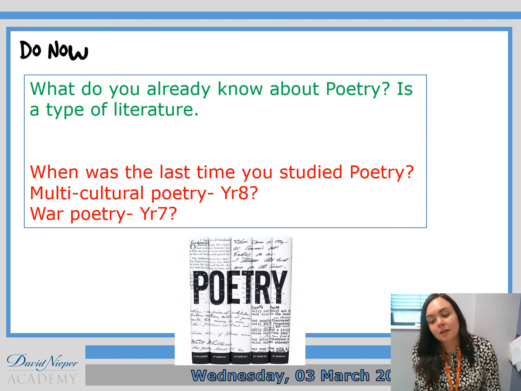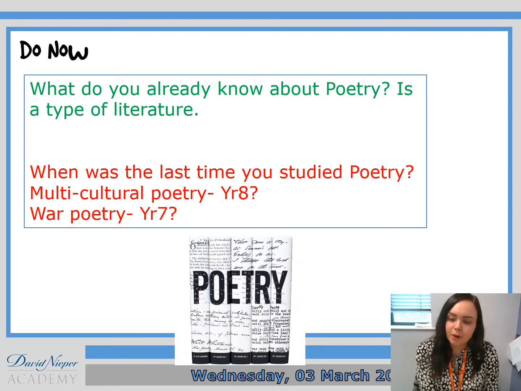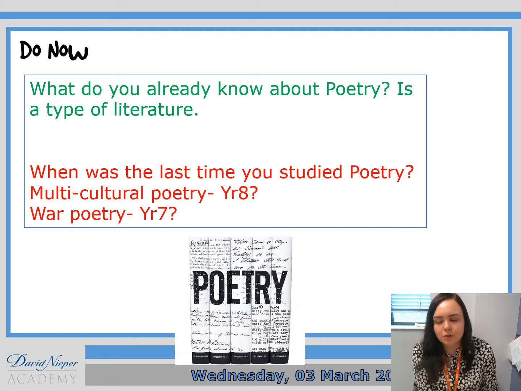So hopefully you've had to think about your past experiences of poetry and you can remember when you last studied it in the academy. So basically poetry is a type of literature, okay? It's a text type. There's obviously many different types of poetry, many different styles of poetry, many different topics of poetry. And we're not going to get to cover them all, obviously.